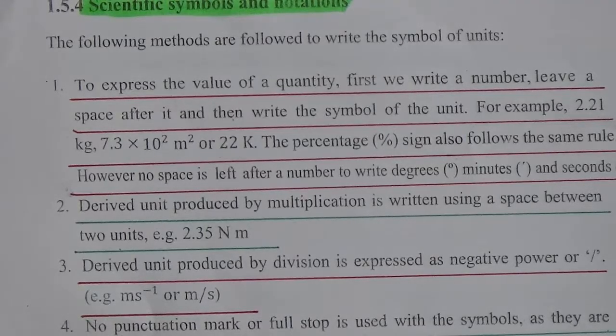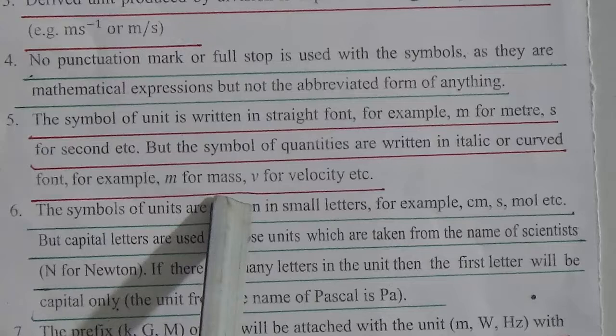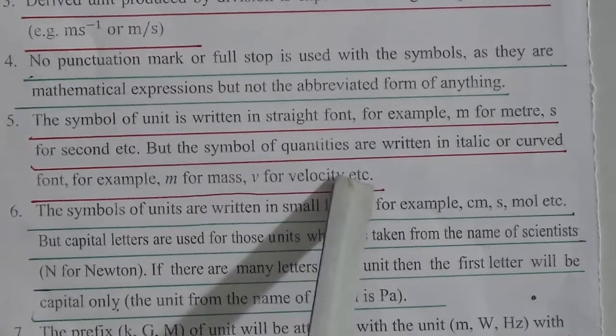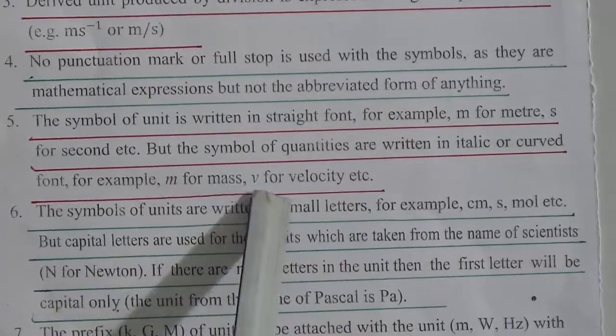Number 5. The symbol of unit is written in a straight font. For example, m for meters, s for second, etc. But the symbol of quantities are written in italic or curved font. For example, m for mass, and v for velocity, etc. This is curved form m and v.